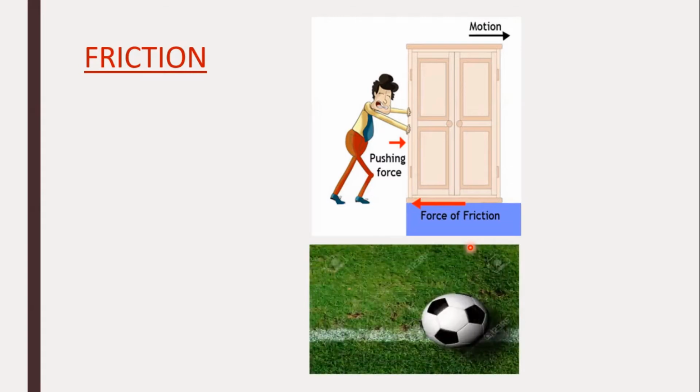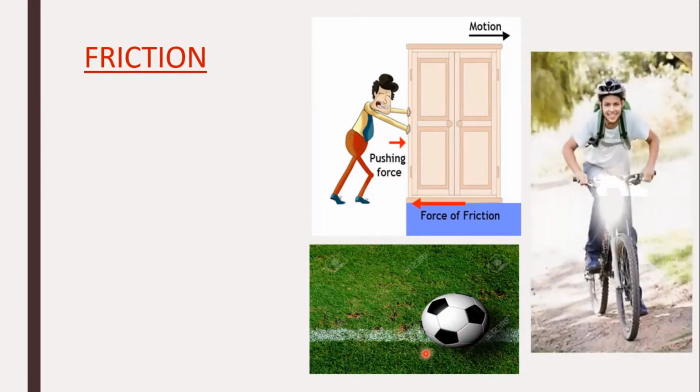Now, what about the ball? A moving ball on the ground stops after covering a certain distance because of the force of friction that acts between the ball and the ground. Do you know why brake pads are used in the brake system of bicycles? If we stop pedaling a bicycle, it gradually slows down and comes to a stop due to the force of friction between the wheel and the road.